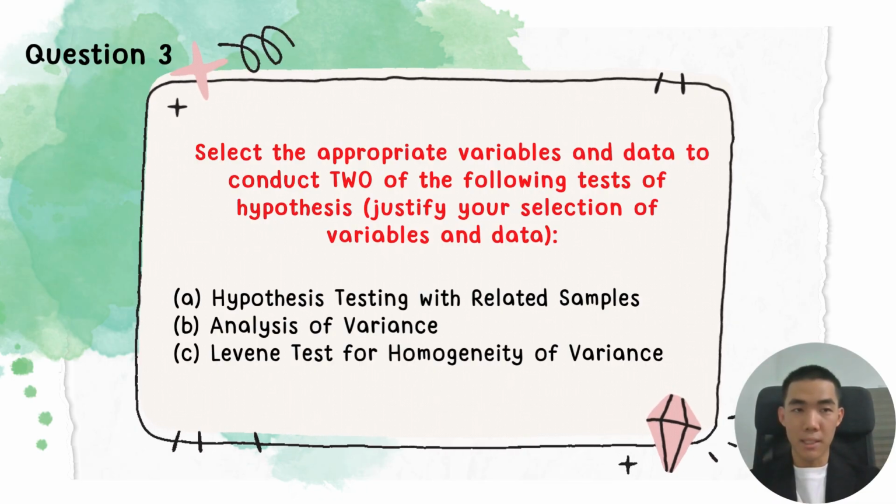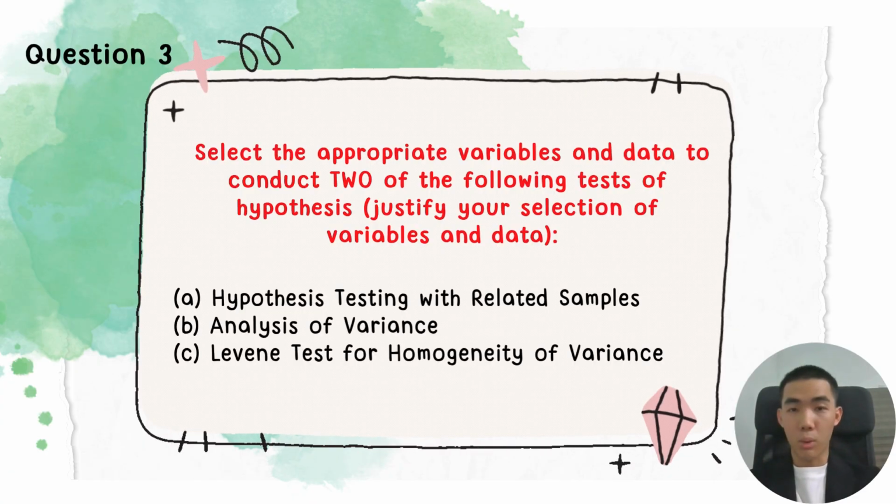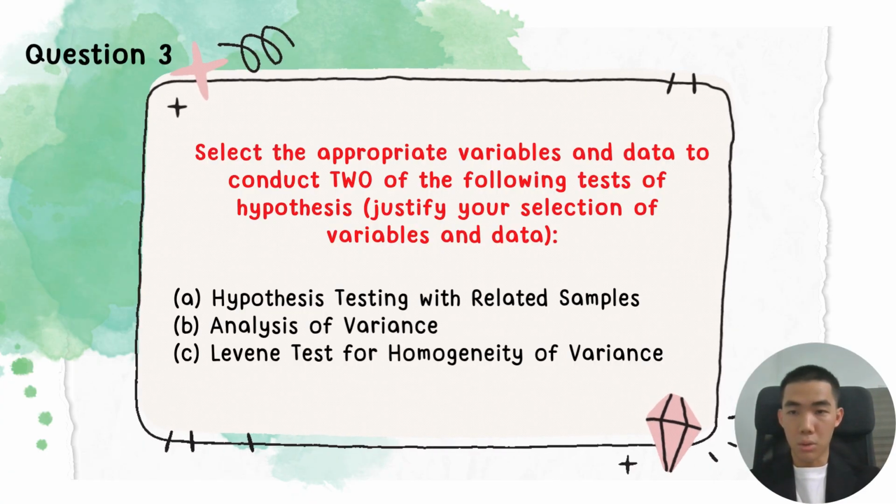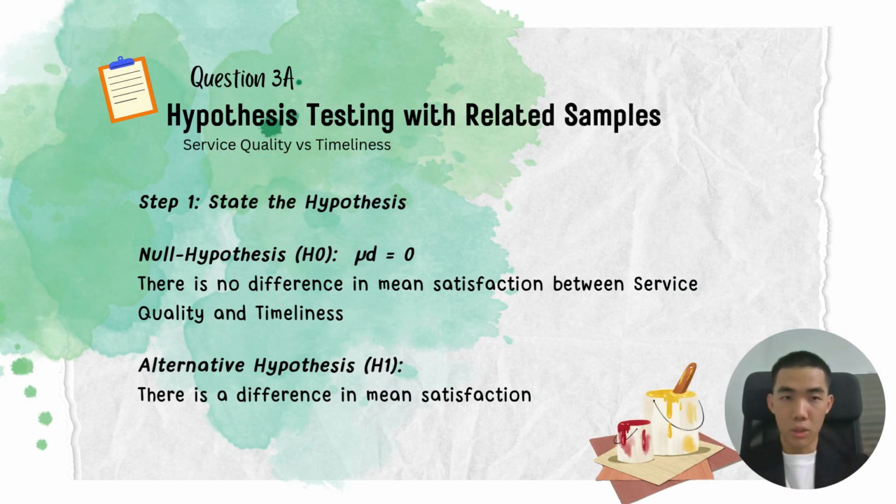In this part, I'll be presenting the solution to question 3, which involves question 3A and also 3B, hypothesis testing with paired samples, and also the analysis of variance, ANOVA. So let's get started with question 3A, hypothesis testing. The selected variables here are service quality against timeliness.